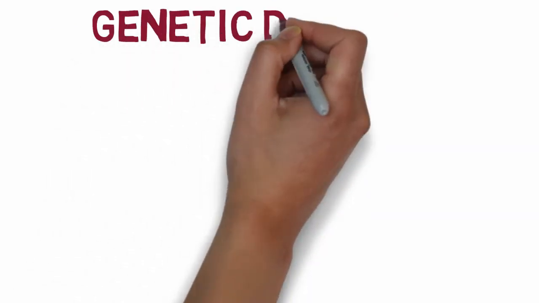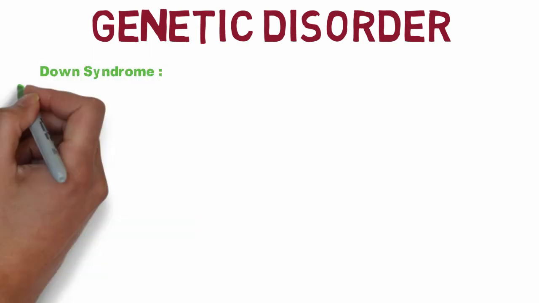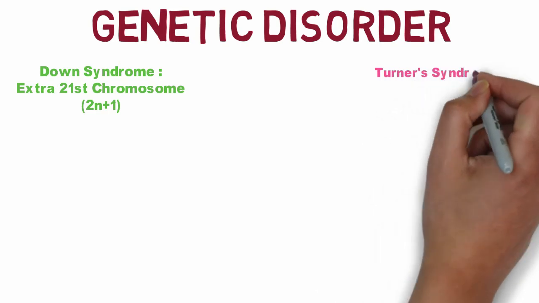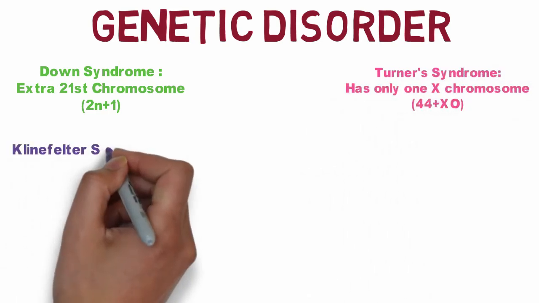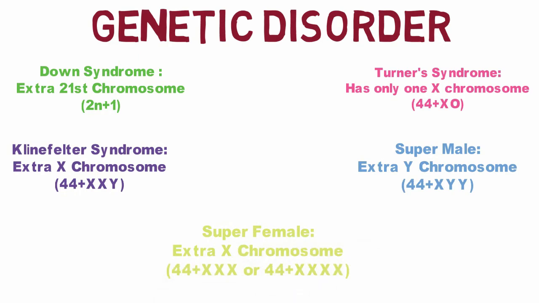Now some of the genetic disorders are on your screen. You can pause the video to get an idea about them. For details, please follow your textbook. Those disorders are Down syndrome, Turner syndrome, Klinefelter syndrome, super male and super female.